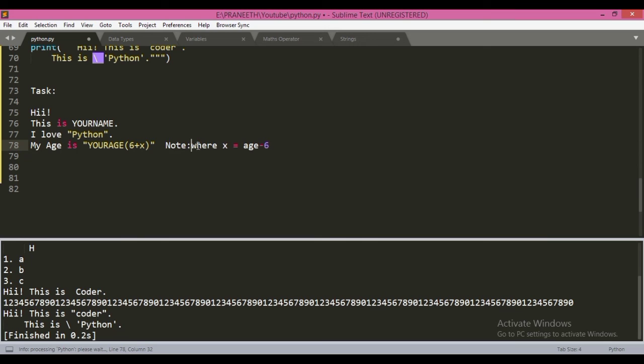So you have to take a variable, print your name using a variable, use a mathematical calculation to print your age, where you have to print the age as 6 plus a variable in which your age minus 6 is written. So in this variable x you have to store your age minus 6 and then output 6 plus x in the output console. So this is your today's task.